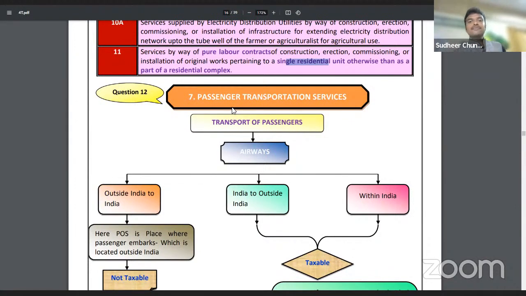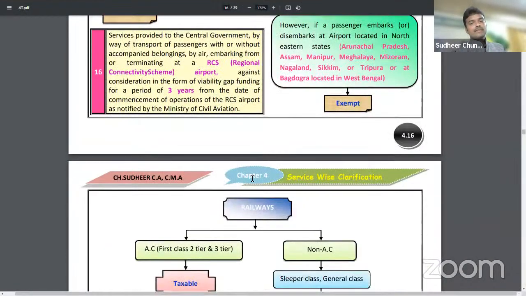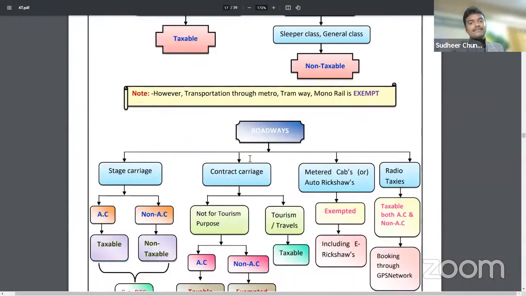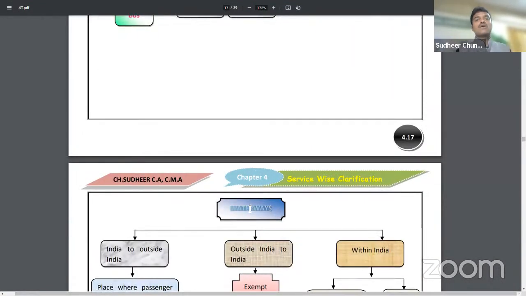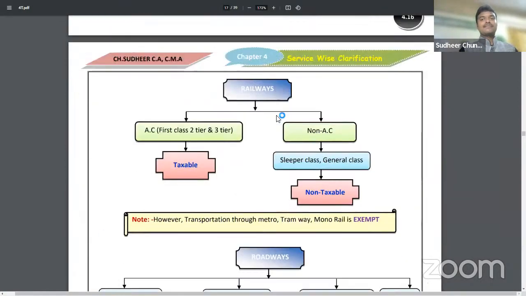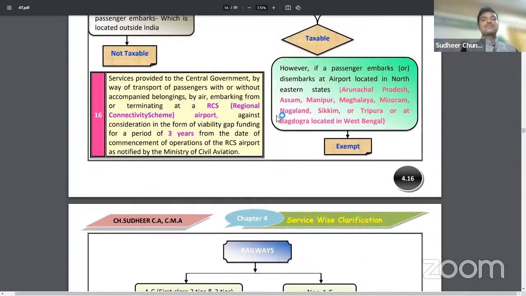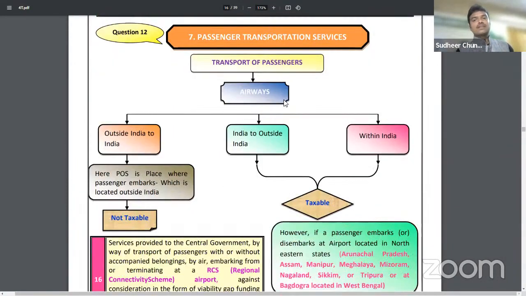Next, if we continue, passenger transportation services. Sir, what is the next topic we are trying to discuss? Passenger transportation services. Sir, means of transport will be 4 types. Number 1, airways, railways, roadways, and waterways. Like this, 4 means of transportation exist practically. So these 4 means of transportation, how would it be taxable? Let us have a discussion here.